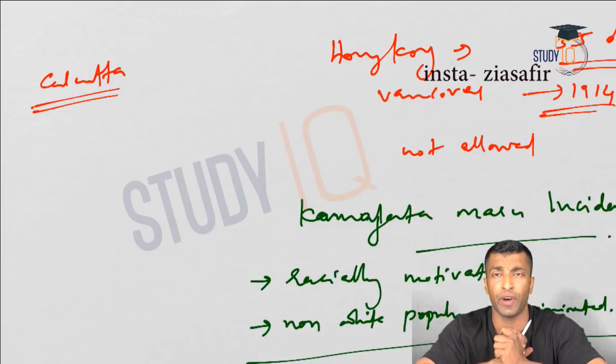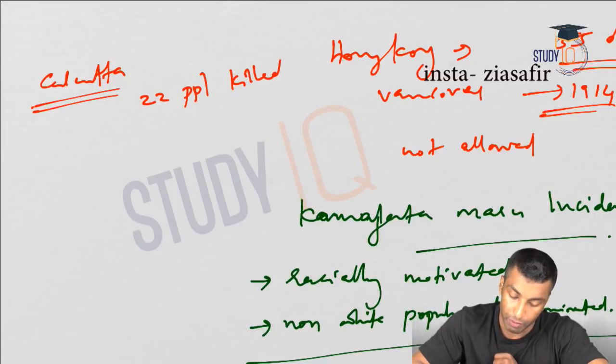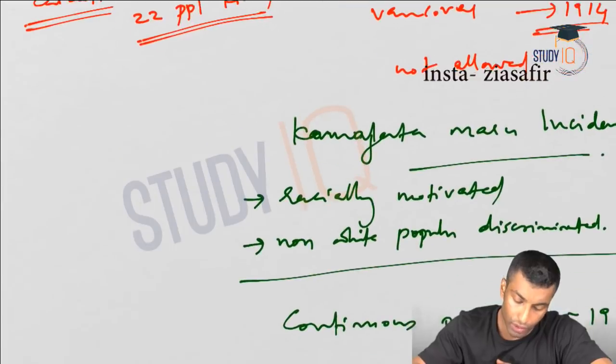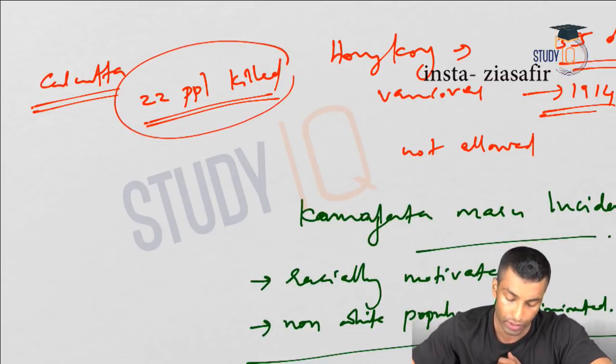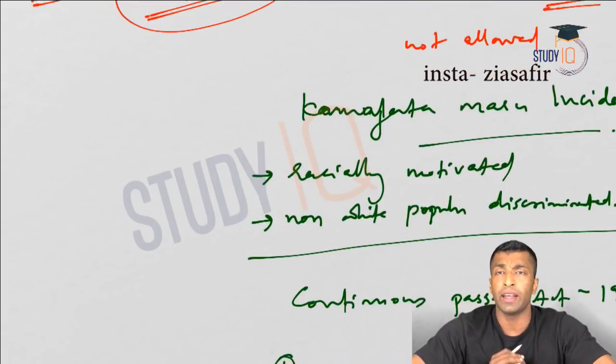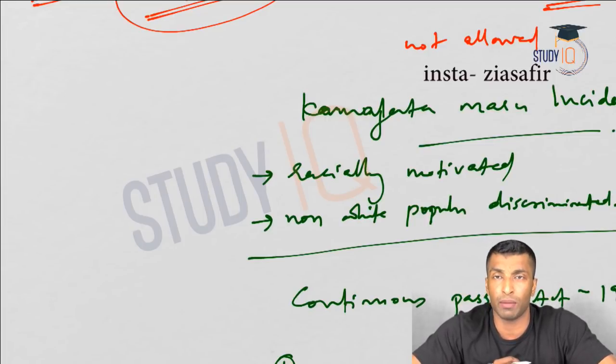But this went to unnecessary firing. The police fired. The British didn't talk to the Canadian government, and in the firing, 22 people were killed. The migrants who reached Calcutta refused to get down there. Rather, they asked the British government to talk to the Canadian government, but the British government refused, and it resulted in police firing as they were not ready to get down at the Calcutta port. This gave an indication that the British government was not at all concerned about the problems of Indians, and that created a lot of discontent in Punjab, and that motivated the Ghadar party.